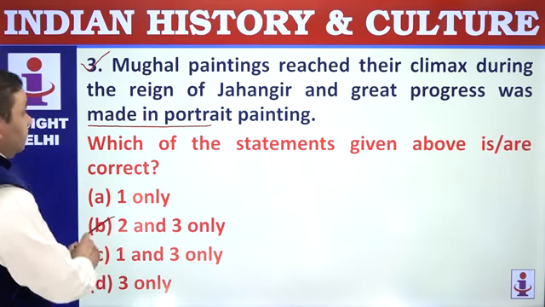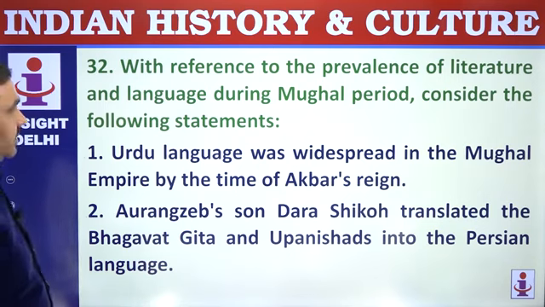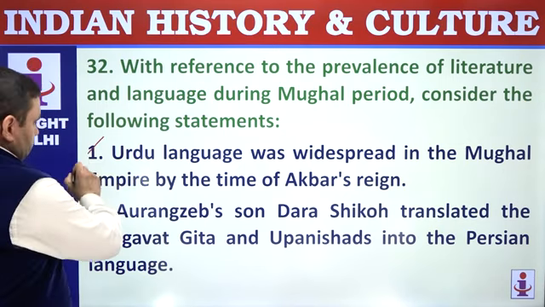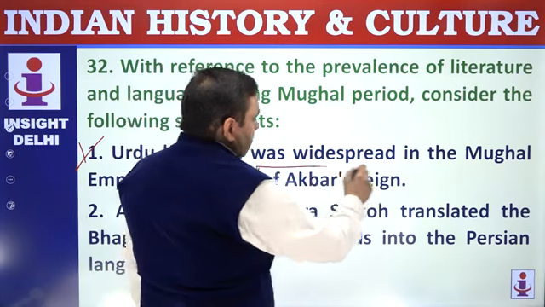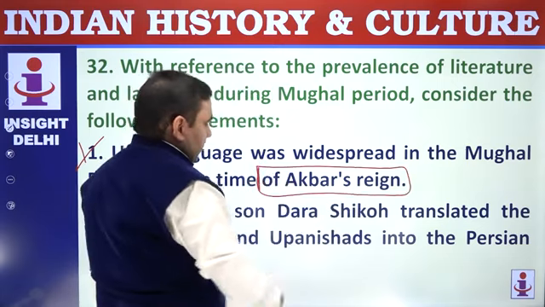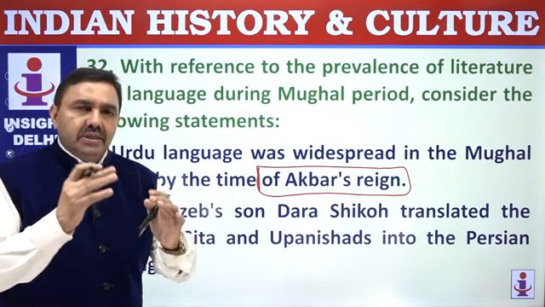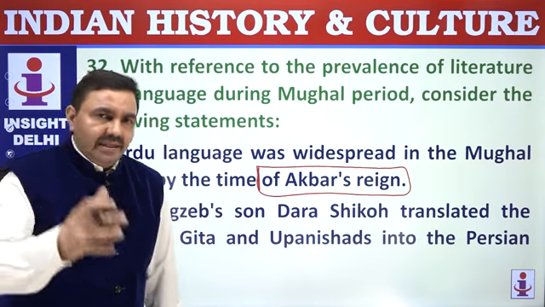B. 32. With reference to prevalence of literature and language during Mughal period, consider following statements. Urdu language was widespread, not Urdu, Persian language. Language was widespread in Mughal times, and by Akbar's reign it was very, very widespread. Urdu emerged as a result of mix of Persian and Hindi. It was a language of common masses. It was not the language of court or elites.